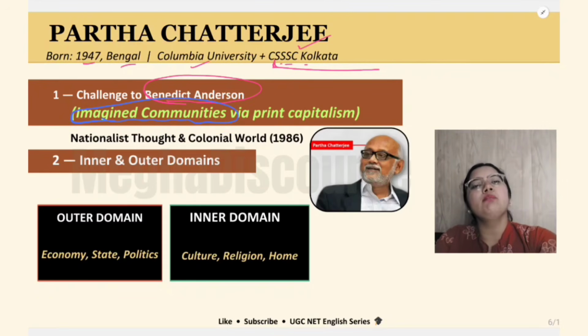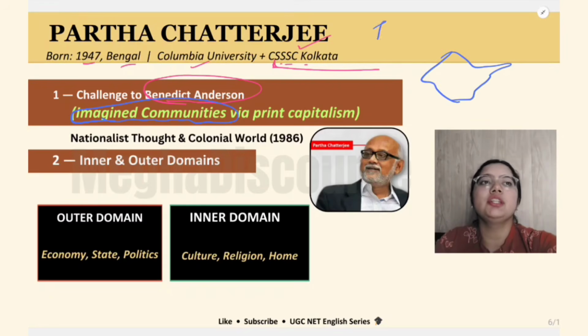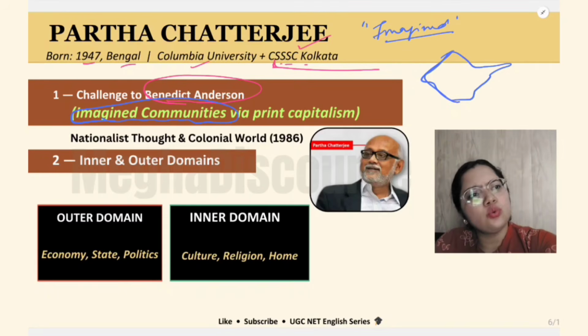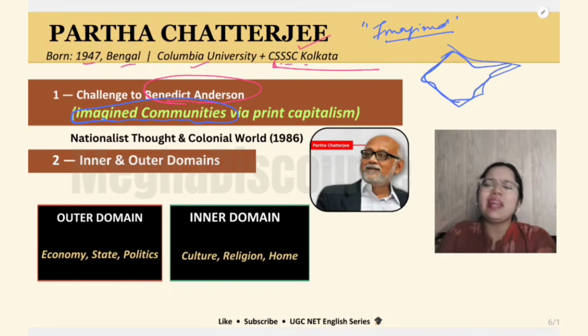Imagined community. Benedict Anderson says that we all live in a country where everything is imagined. Our community is imagined. There is no nation. There is no idea of nation. We all imagine that we are living in a nation, because print media has forced us to do so.